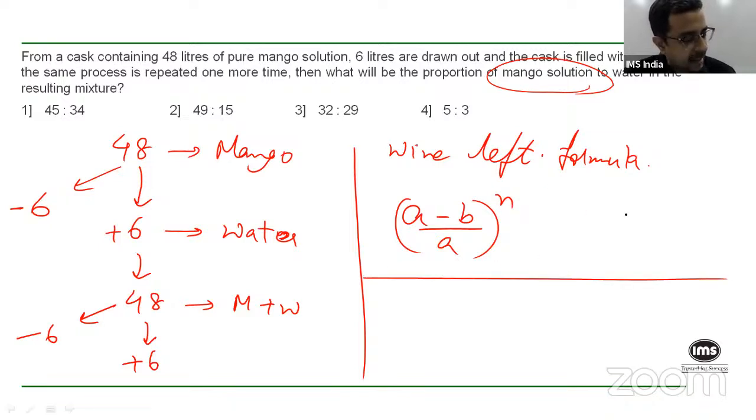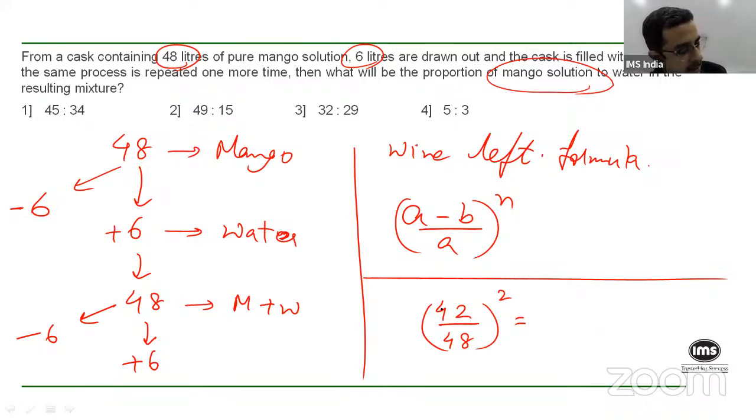So in our example, the value A is 48 and the value B is 6, correct? So you get 48 minus 6, that is 42, upon 48, the whole square, because we're doing this twice. Now 42 by 48 can be simplified: 7 into 6 and 8 into 6. So basically this is 49 by 64.